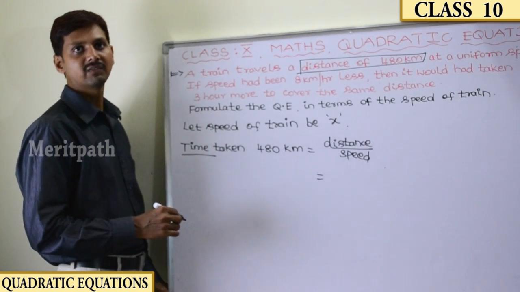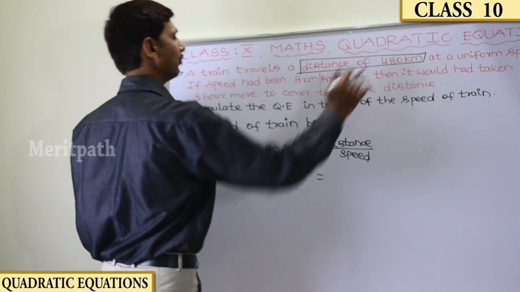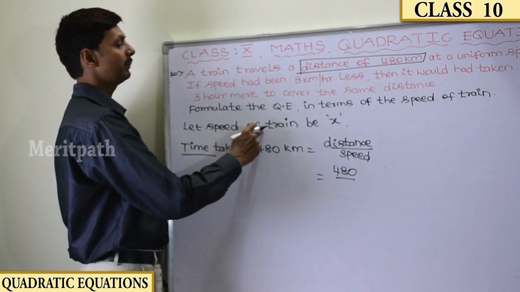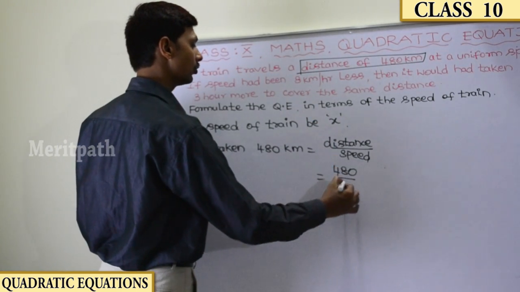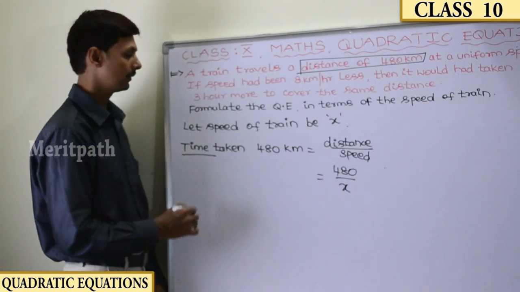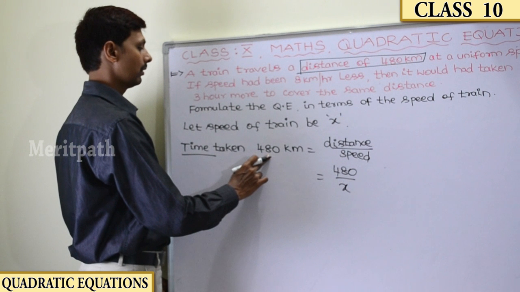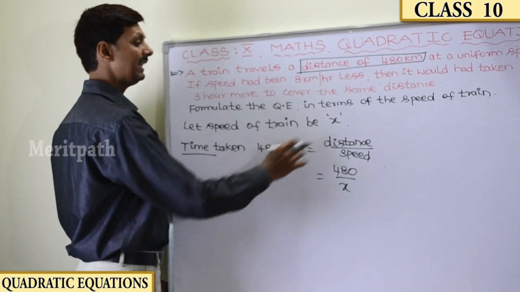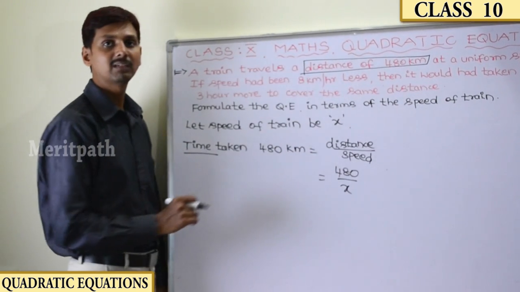The distance we know is 480 kilometers. Speed we don't know. We have taken the speed of the train to be x. So time taken to travel 480 kilometers is 480 by x.